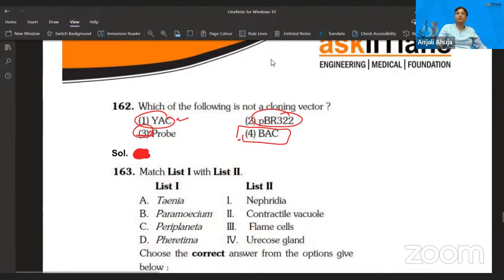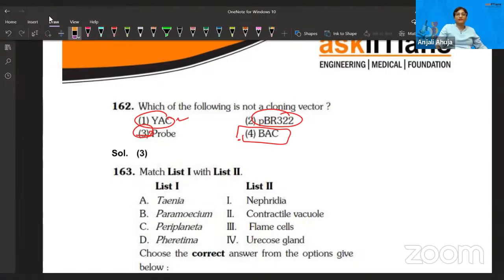Let me remind you, probe, you remember, it is used in Southern blotting. What is a probe? It is a polynucleotide, and it is attached with some sort of radioactive material or fluorescent material.